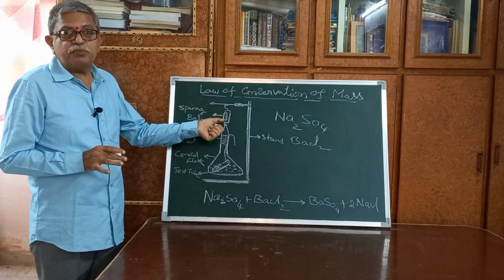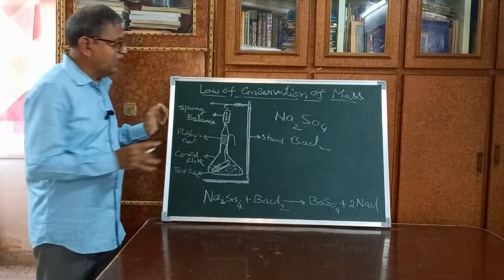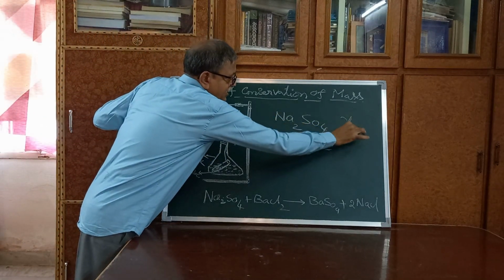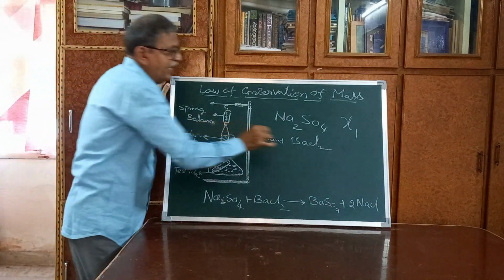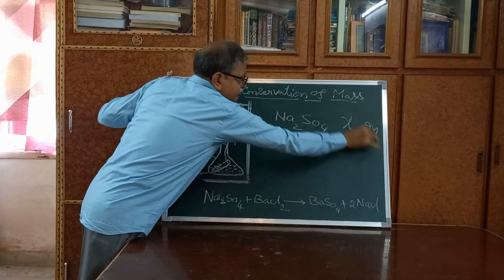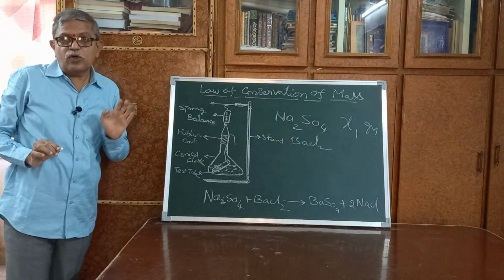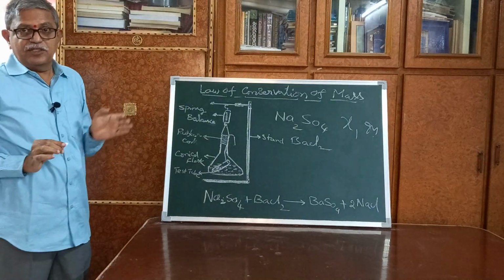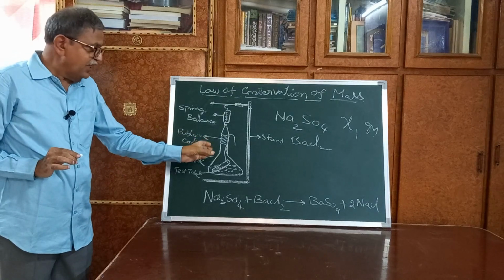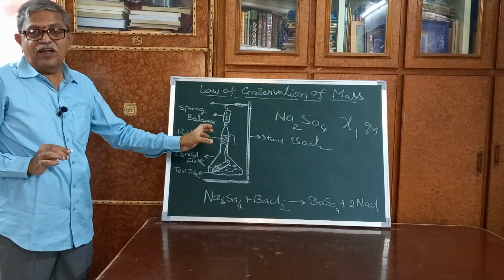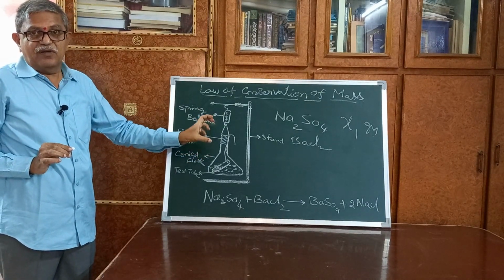by using a spring balance. So that weight, that is the total weight of the apparatus before the reaction, is x1 grams. Now you tilt this conical flask along with the test tube. What happens?